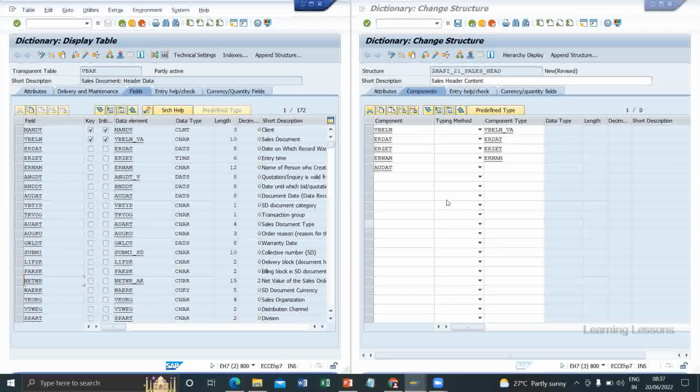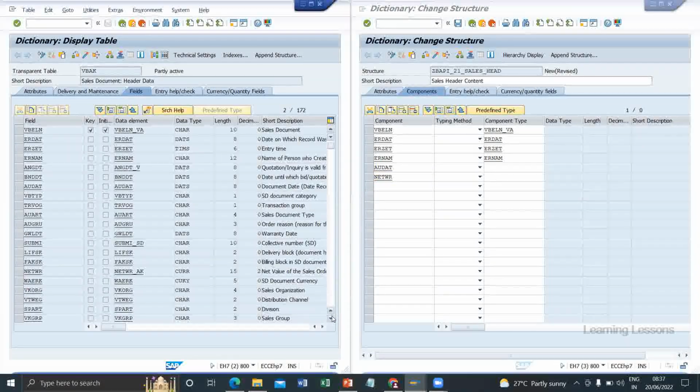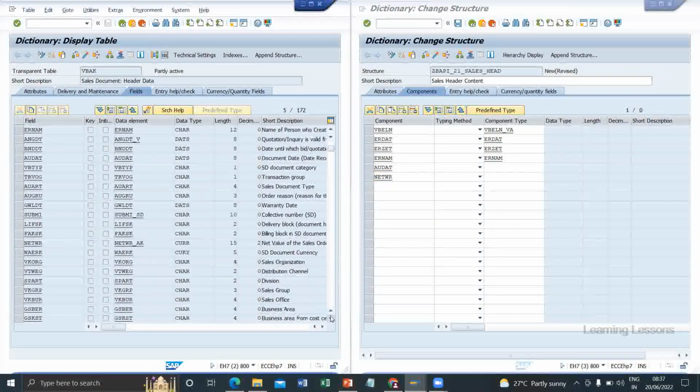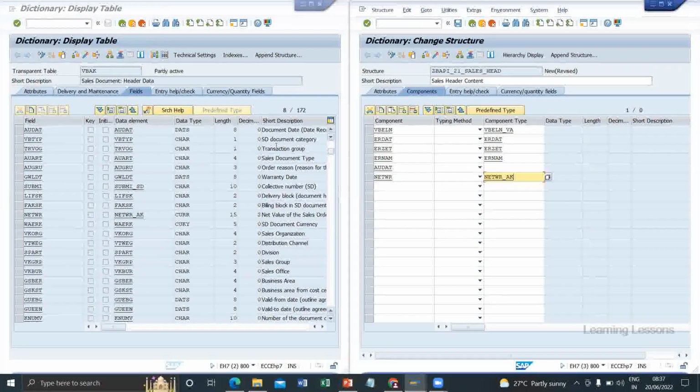Select net price. Net price data element, and for AUDAT only.